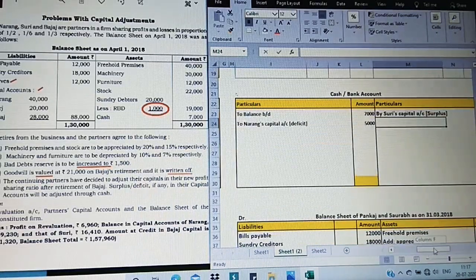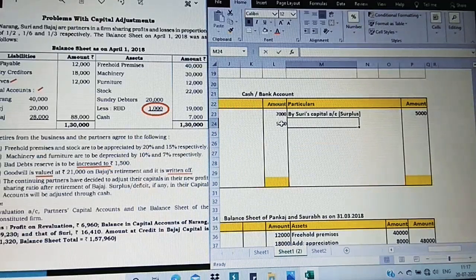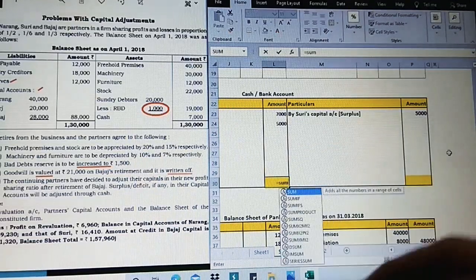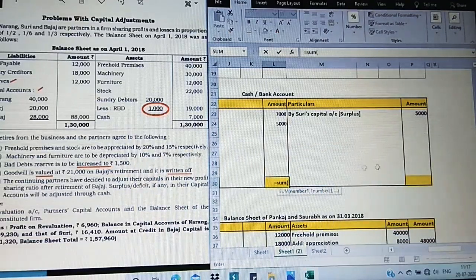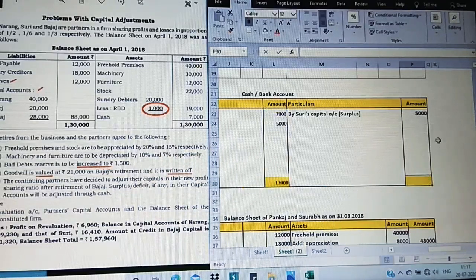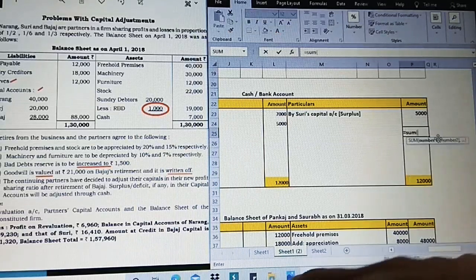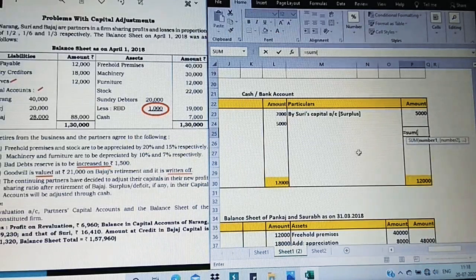Now comparing debit and credit of cash or bank, debit side is greater. So the total on the debit side is 12,000. The same is taken on the credit side. Now we are going to find out what is the difference. There is a balancing figure of cash.